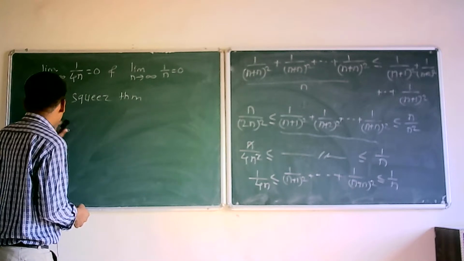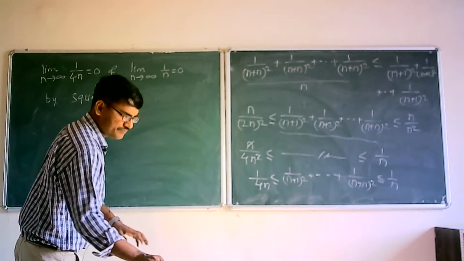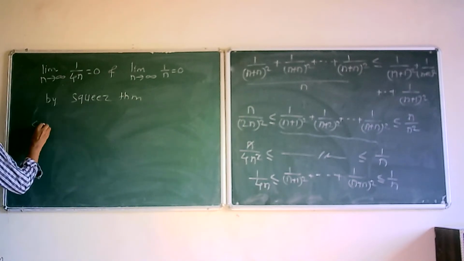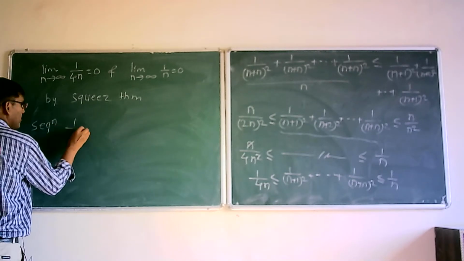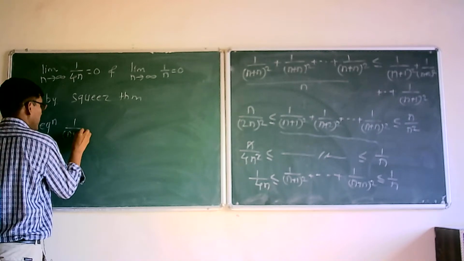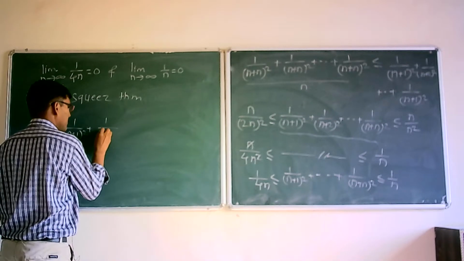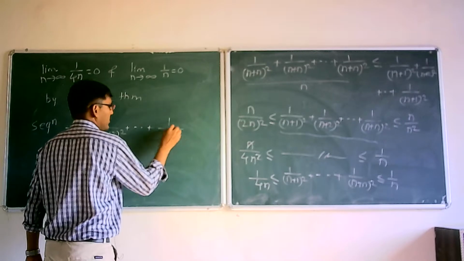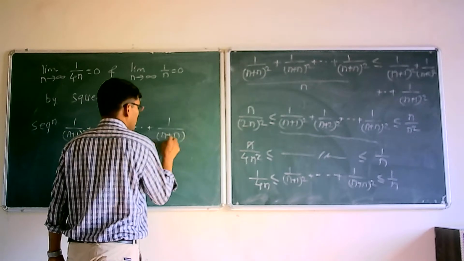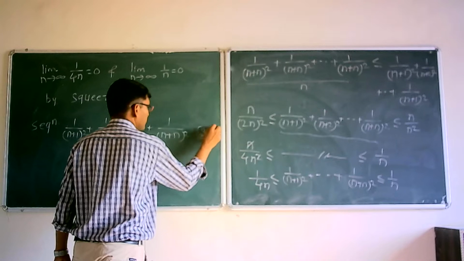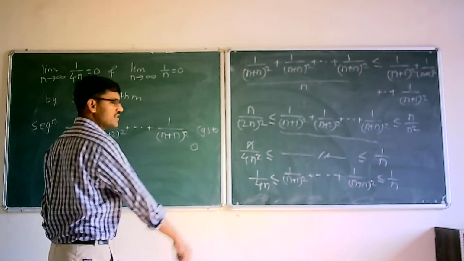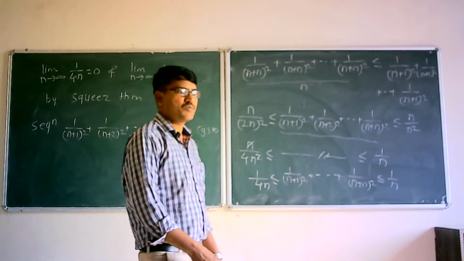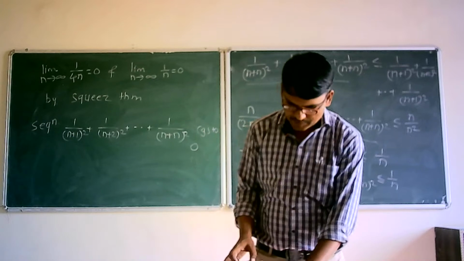You can directly say that the sequence 1 upon (n+1)² plus 1 upon (n+2)² plus ... plus 1 upon (n+n)² converges to 0. This sequence converges to 0 by using the squeeze theorem. Take one more example.